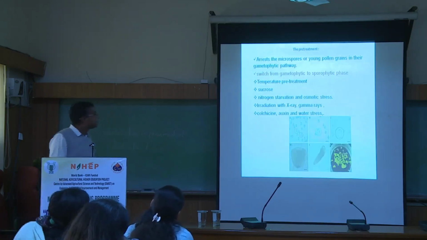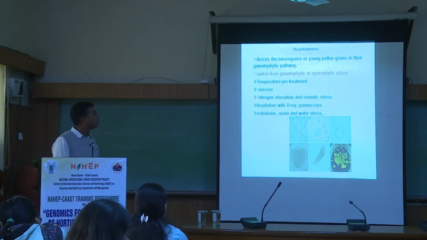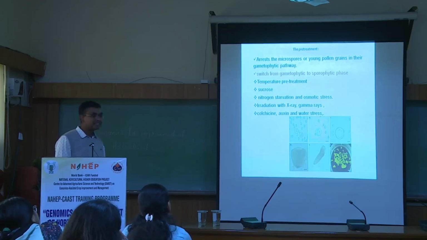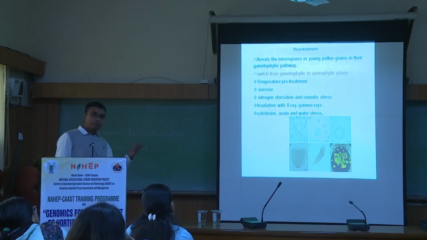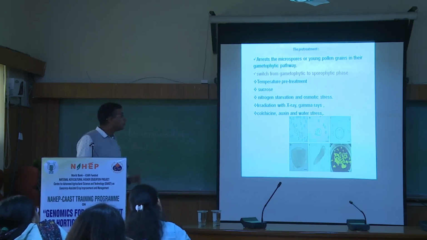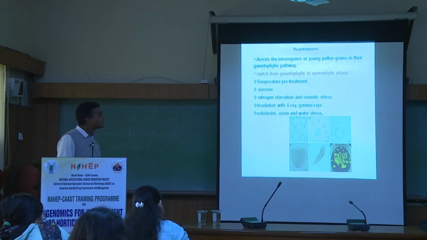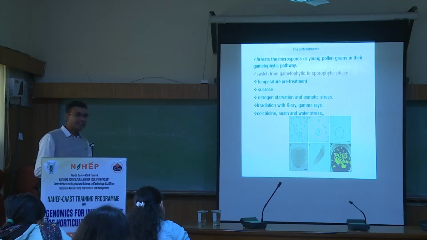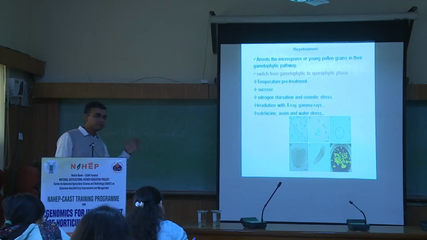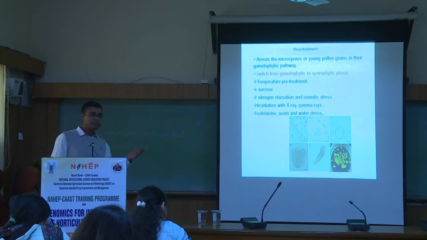And these are the different kinds of pre-treatment. Generally the temperature pre-treatment is the most important and the most widely used, particularly in the case of brassicas: a cold treatment of 4 degrees followed by a shock treatment of around 32.5 degrees, no? That is the most widely used in all brassicas, including Brassica oleracea, Brassica napus and the oilseed brassicas. And this temperature pre-treatment is actually triggering microspore-mediated embryo development, no? It diverts the phase from gametogenesis to sporogenesis.